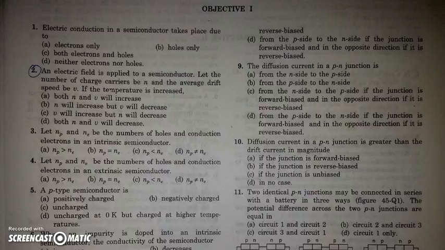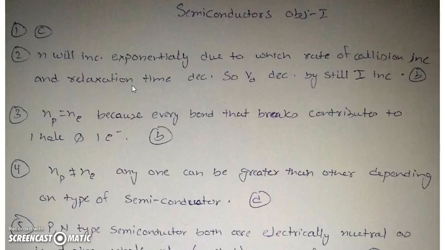On increasing the temperature, we know that a huge number of electrons will come into the conduction band and the conduction electrons will increase exponentially. So n will increase exponentially, due to which the rate of collision will also increase. There will be more frequent collisions and relaxation time will decrease. Obviously, the average time interval between two collisions will decrease. So Vd will decrease, but still, as the number of electrons has increased exponentially, the current will increase to a very large extent.